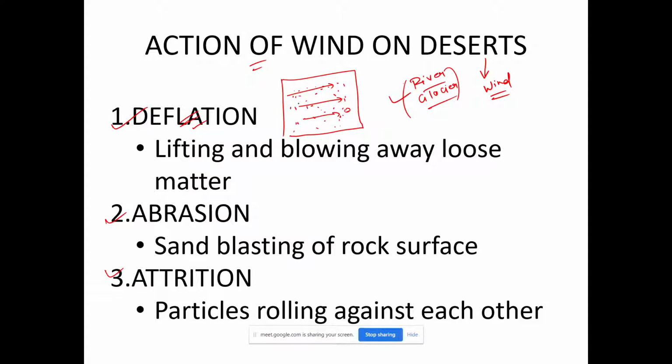So what happens is when the wind is blowing, wind has energy, it has momentum, so it will pick up small sediments, right? And it will pick the sediments from here and it will deposit them maybe outside the desert or maybe in some other parts of the desert, right? This deposition of sand from desert to outside leads to desertification of this non-desert area, right? So this is what is happening in the Saharan desert, it is happening in the Thar desert, right?